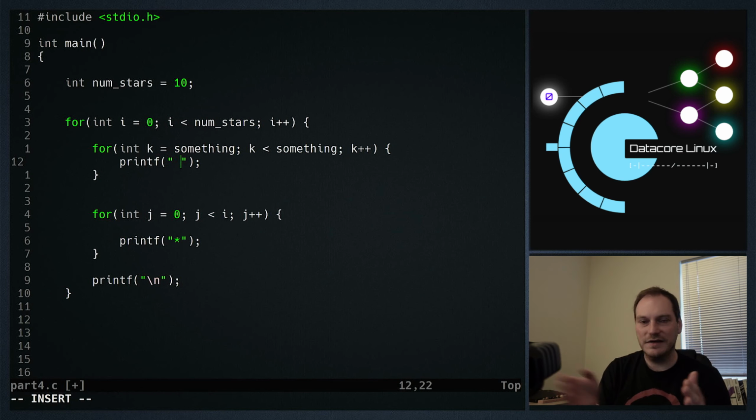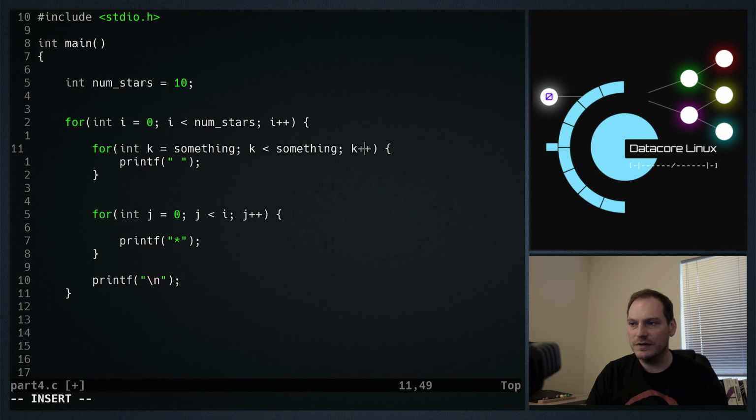So we're doing exactly the same thing, but we want to have the first star on this side, not this side. So we need to print out num stars worth of spaces. And then the next time round we want to print out num stars - 1 worth of spaces, then num stars - 2 worth of spaces. So we need something that goes downwards as the outer loop does its work. And we need it to start at a num stars value.